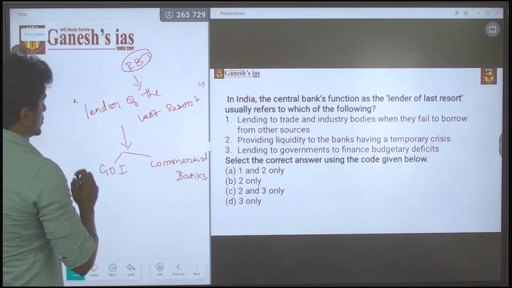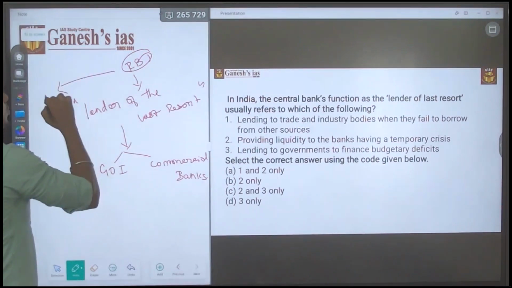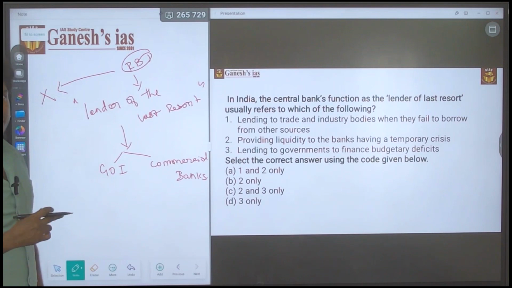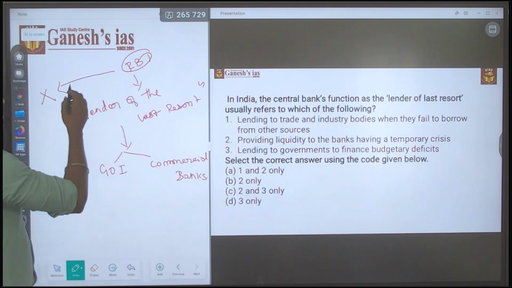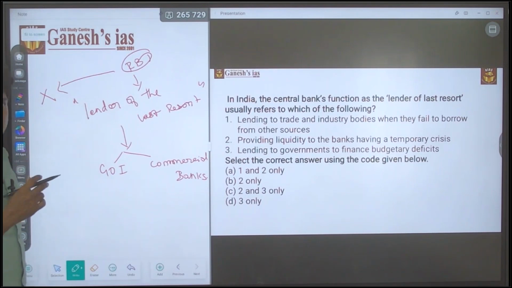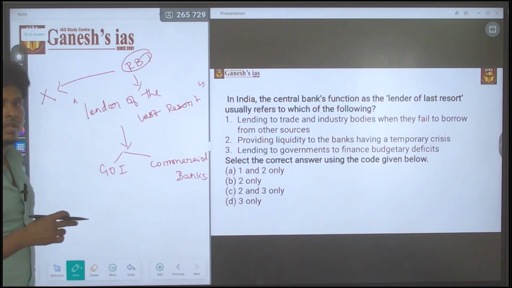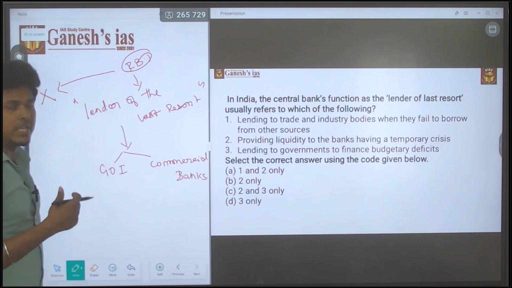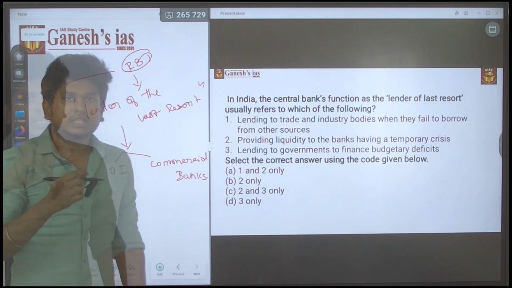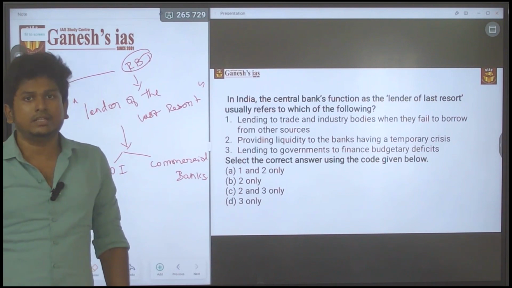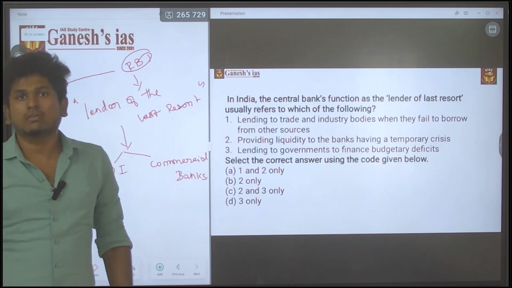RBI won't fund any individuals or companies directly. They will do the refinance activity, which means they provide money to the commercial bank, and that commercial bank will lend the money to any individual or corporate.